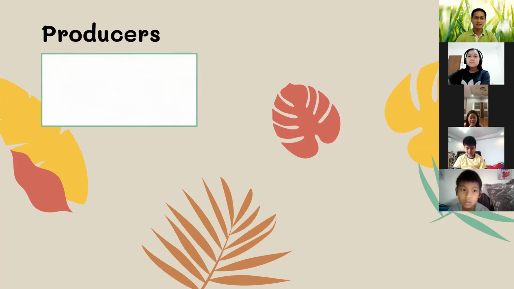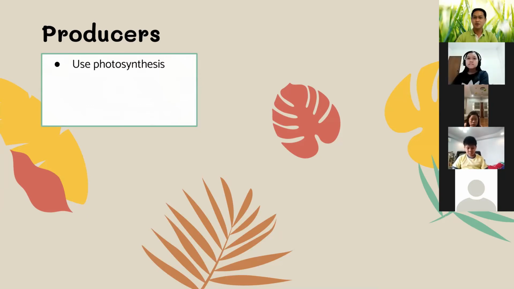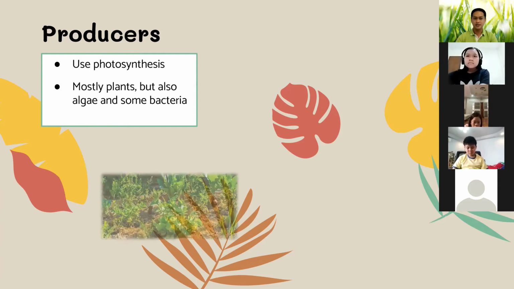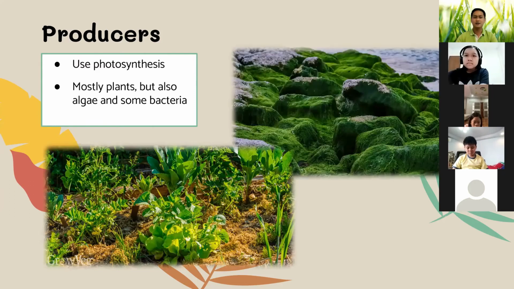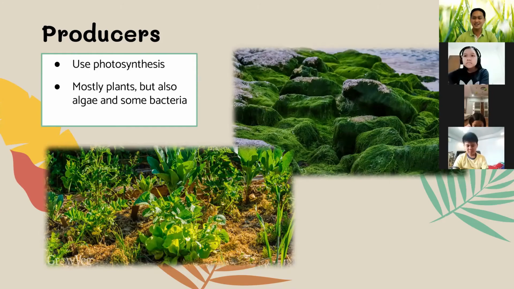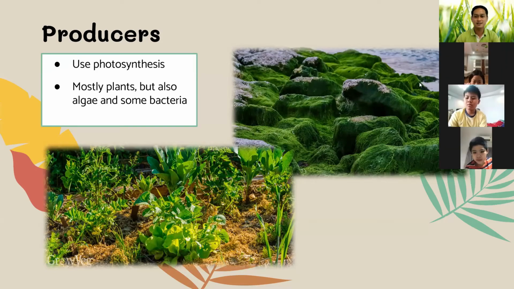Producers use photosynthesis by means of using the sun. Mostly plants, but also algae and some bacteria. So here are examples of plants and algae or bacteria. We have grass. Grass is an example of plants. Name some plants. For example, mango tree. Mango tree uses the sunlight to make its own food.